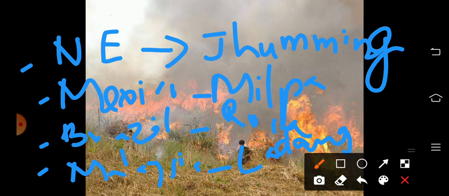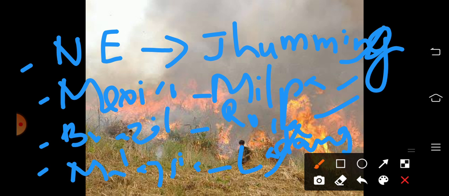It is also known as slash and burn agriculture, and over the world it is known by different names: jhumi in Northeast India, milpa in Mexico, roca in Brazil, and ladang in Malaysia. It is a type of primitive subsistence farming.